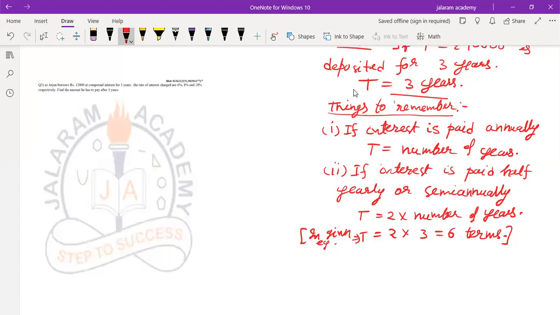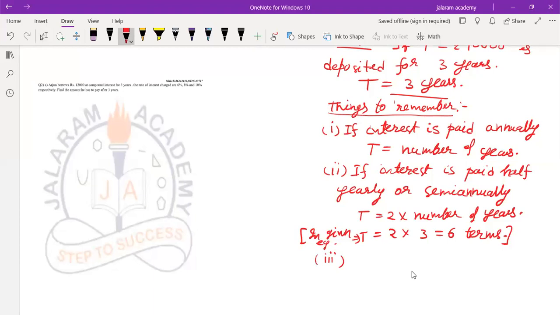Okay, students. So if interest is paid annually, time equals the number of years. If interest is paid half yearly or semi-annually, time equals the number of half-yearly terms, which is obtained by multiplying 2 to the number of years. Third point, if interest is paid quarterly or 3 monthly,